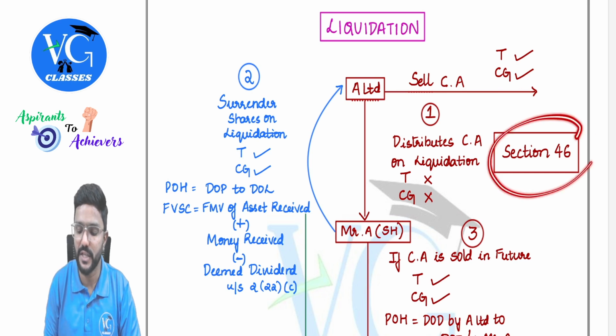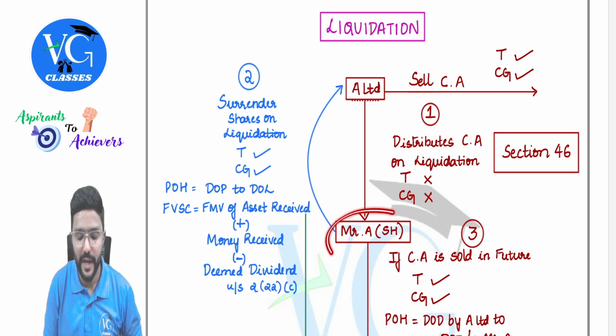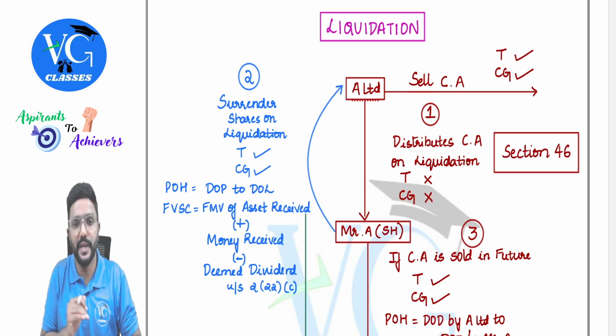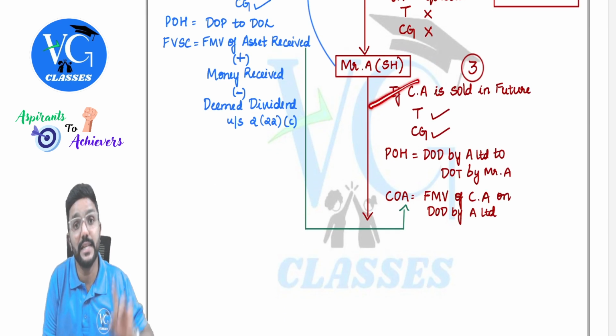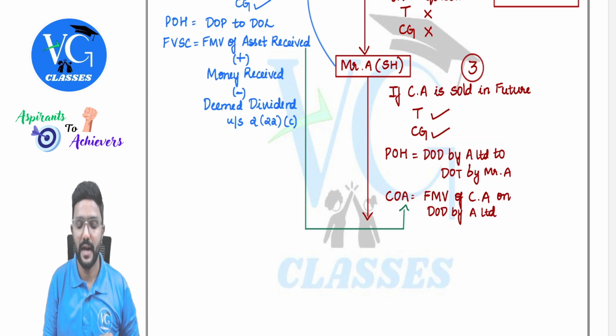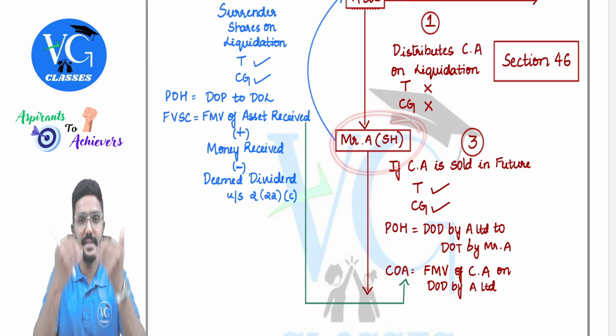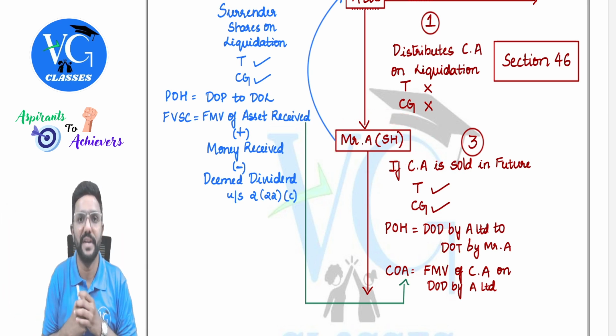This is given in which section? Section 46. Now Mr. A got the asset from the company. If he sells this asset in the future, is it a transfer? Of course. Should we compute capital gains? Yes. And in that case, what would be the period of holding? The period of holding will be from the date of distribution till the date of transfer, that is, from the day Mr. A received it till the day he is transferring it.